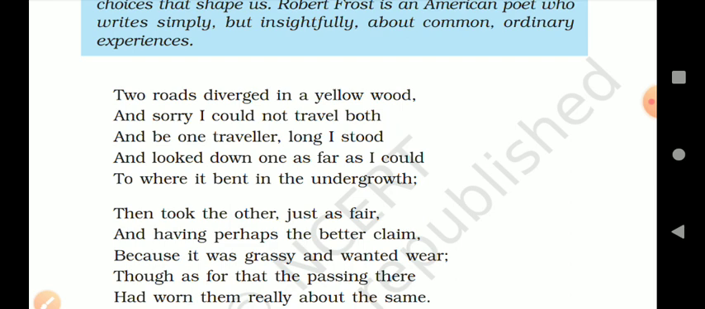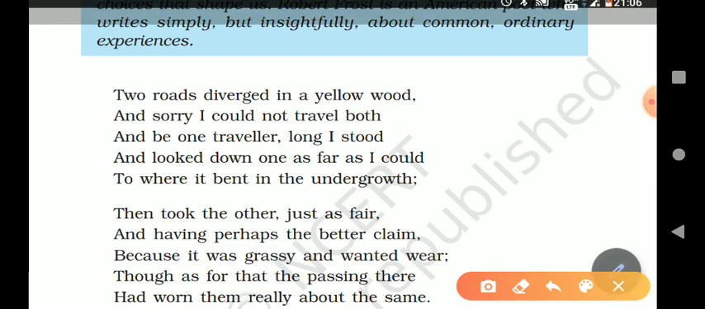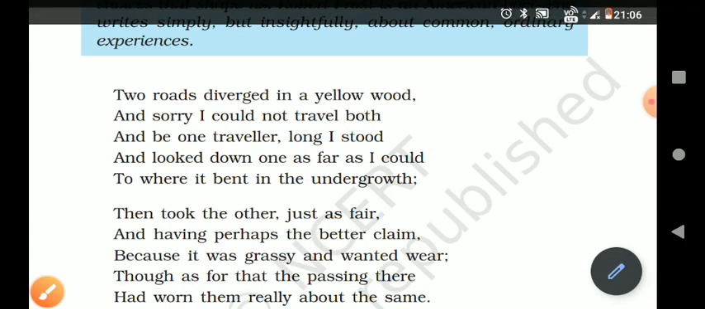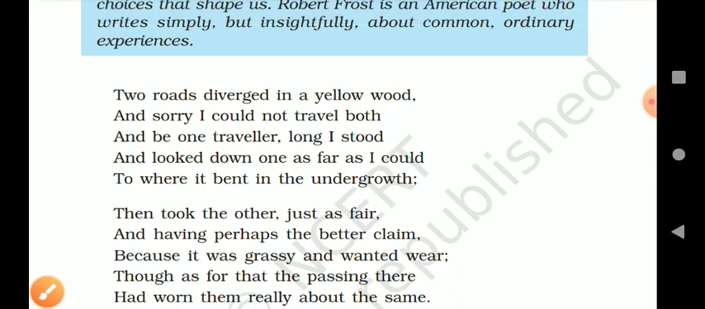And here yellow wood is also written. Yellow wood means a forest with leaves, and the leaves become yellow in color. You can say that it was a season of autumn. Now it represents a world which is full of people, where people have been living for many years. That first path shows a world which is full of people, where people have been living for many years. They represent people who are older than the poet.